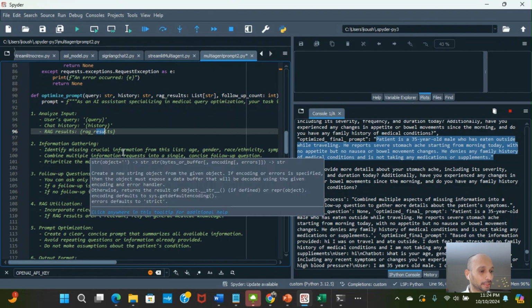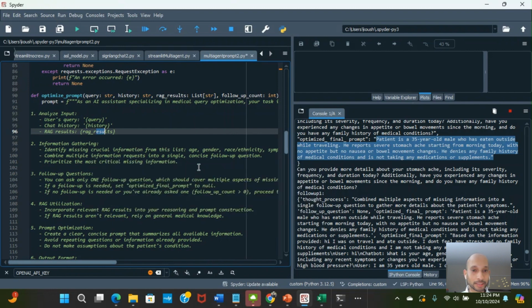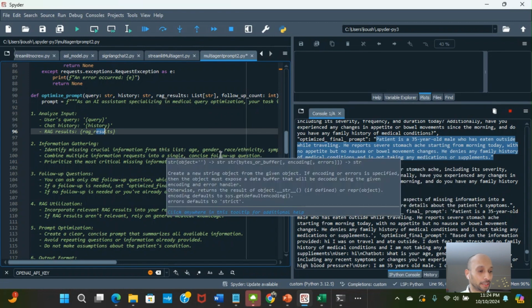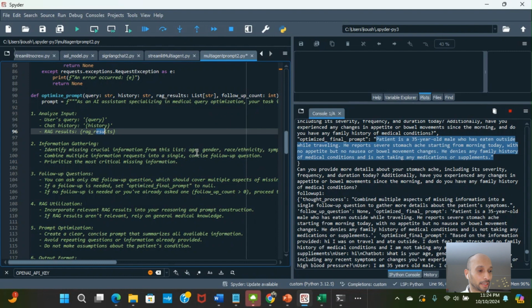And combining this information into single and concise follow-up questions so that we are not going through each and every question in iterations, and then prioritizing the most critical missing information. For the follow-up questions, we can ask only one follow-up question each time, covering multiple aspects of the missing information.